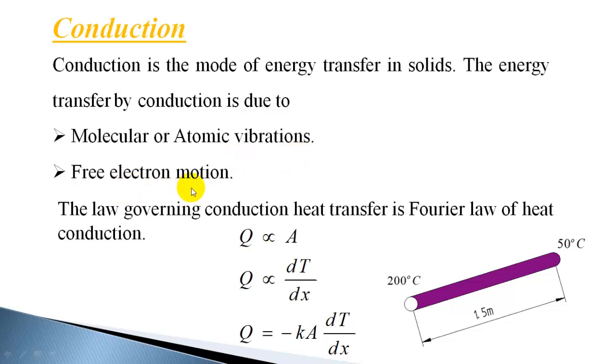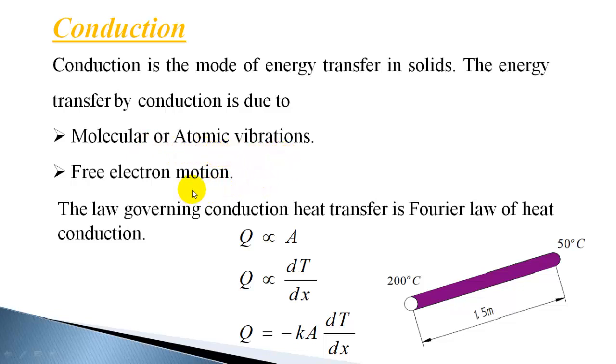Free electron motion is the main carrier of energy in solids, and the free electrons move from one place to another place and transfer energy in solids. Good conductors have a number of free electrons, and that will cause conduction to take place at a faster rate, and the heat transfer by free electron motion is nearly 100 times more than that due to atomic vibrations.